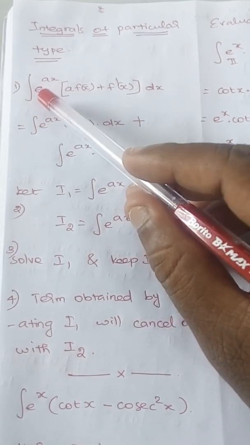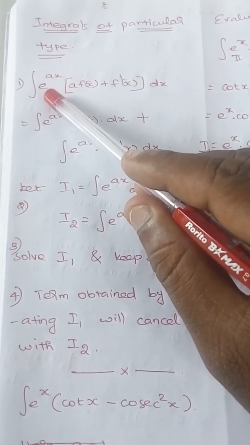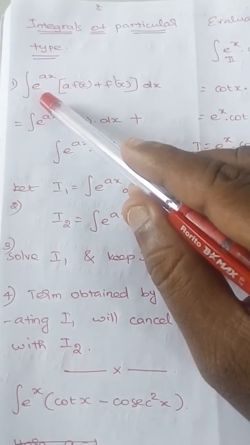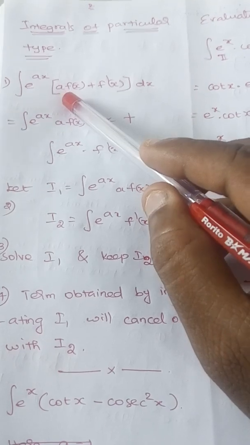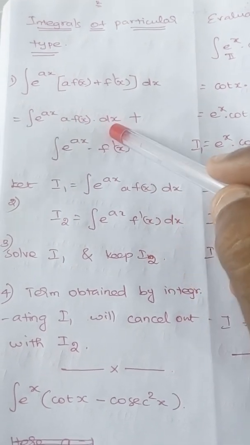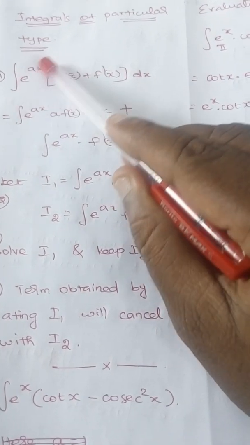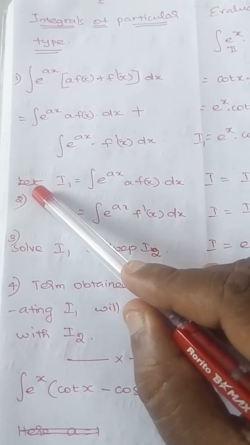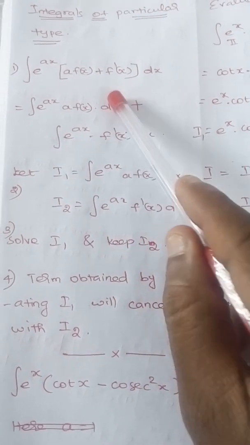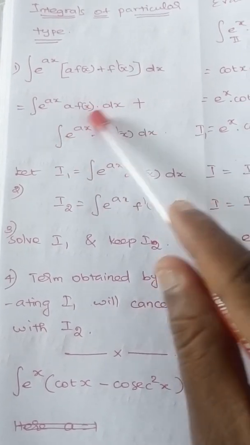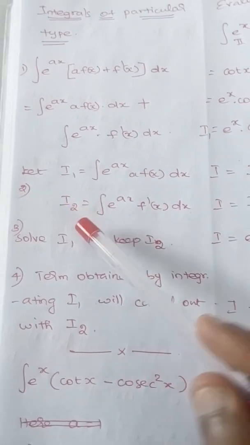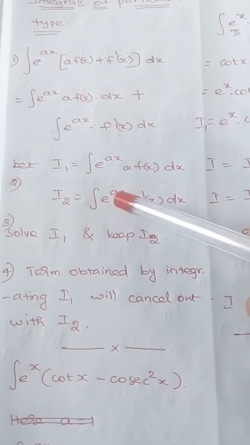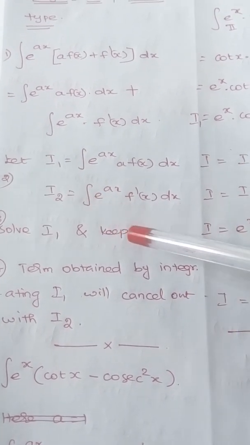The algorithm says that we just need to multiply this e power ax inside the bracket so that we get two different integrals. So integration of e power ax into a into f of x dx plus integration of e power ax into f dash of x. After that, we need to assume this integration as I1 and the second one as I2. Then we need to work on this first integration and maintain the same I2 as it is.